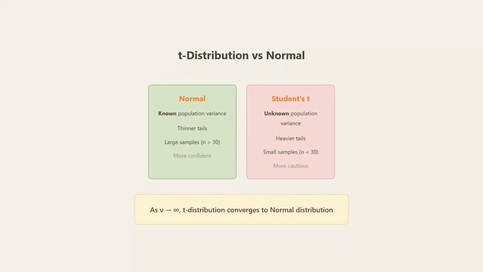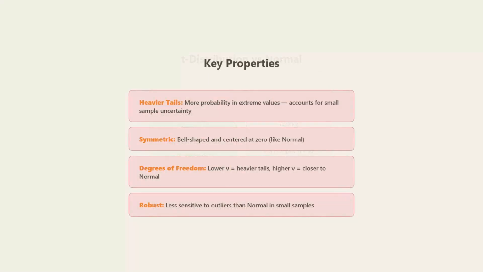How does t-distribution compare to normal? Normal assumes known population variance, has thinner tails, works for large samples over 30, and is more confident. Student assumes unknown population variance, has heavier tails, works for small samples under 30, and is more cautious. As degrees of freedom approach infinity, t-distribution converges to the normal.